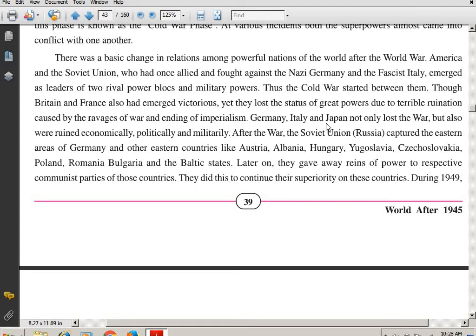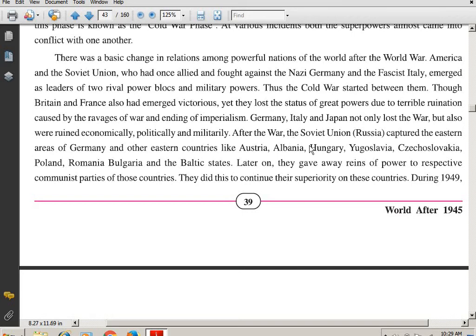And Germany, Italy and Japan not only lost the war but also were ruined economically, politically and militarily. So students, after World War I and II, Germany, Italy and Japan had lost the war, and they were economically, politically and militarily shattered. They were getting destroyed, and so they could not emerge. They lost that title of being supreme over nations.